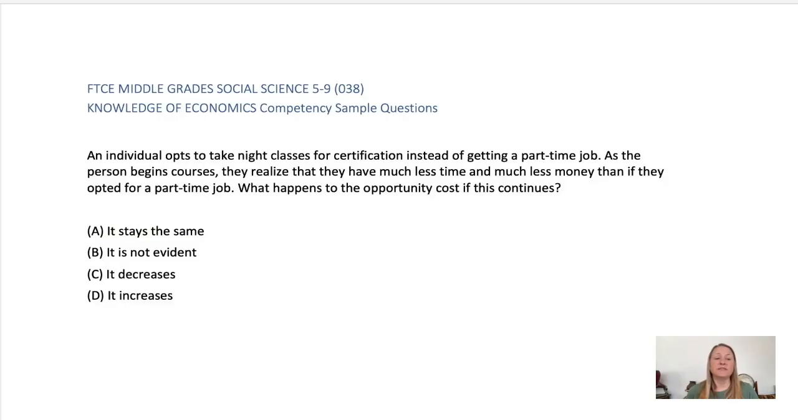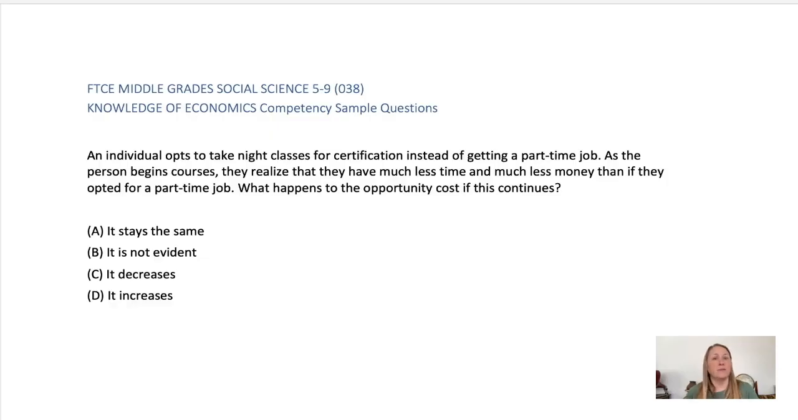An individual opts to take night classes for certification instead of getting a part-time job. As the person begins courses, they realize that they have much less time and much less money than if they opted for a part-time job. What happens to the opportunity cost if this continues? A. It stays the same. B. It is not evident. C. It decreases. D. It increases.